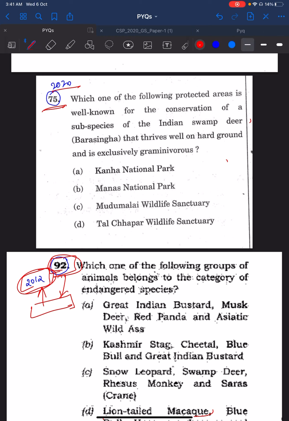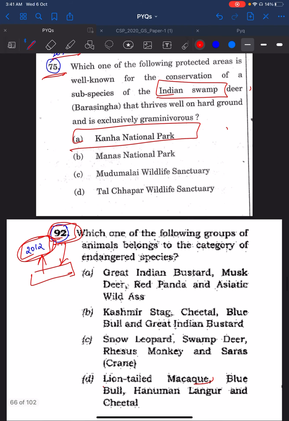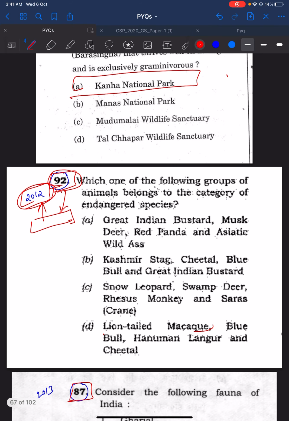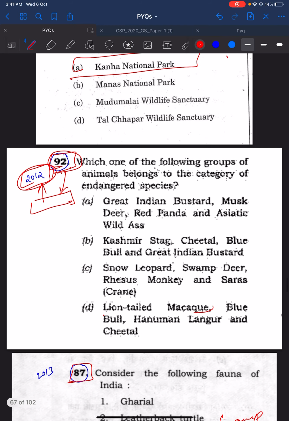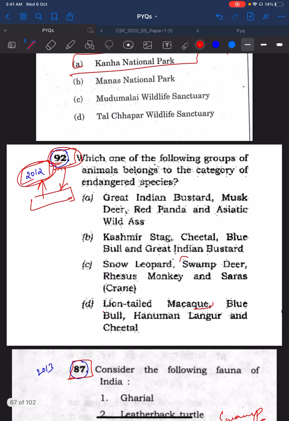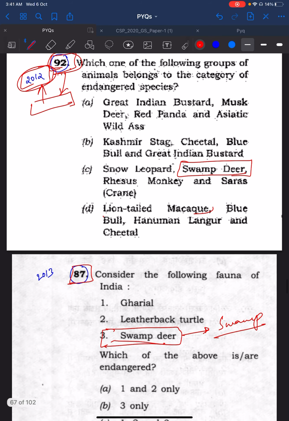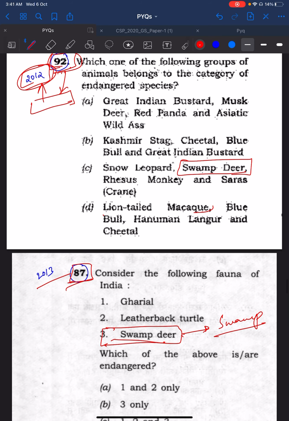Here a question was asked on Indian swamp deer. The answer is Kanha National Park. But you see, guys, in 2012 92nd question this was mentioned in the options, swamp deer. Even in 2013 87th question, swamp deer was mentioned. So what is expected of you?